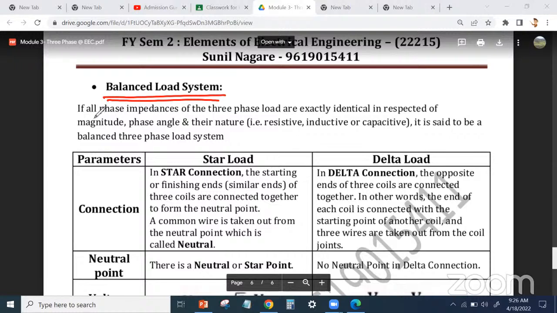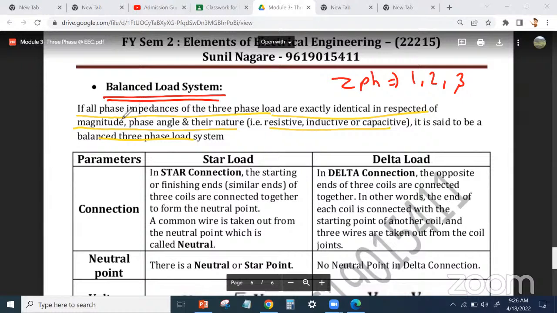Let's see. If all phase impedances of the three-phase load are exactly identical in respect of magnitude, phase angle, and their nature, it is said to be a balanced load, whether it is resistive, inductive, capacitive. मतलब क्या, ZPH कितने थे 3 फेज में, 1, 2 and 3. अगर तीनों का मैग्नीट्यूड, नेचर एंड फेज एंगल सेम है, then that is known as the balanced load system.